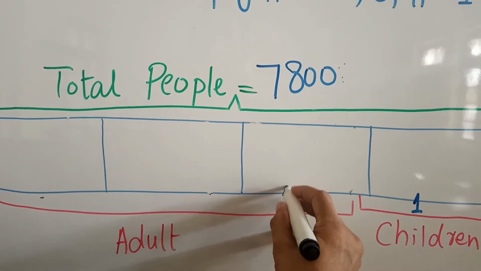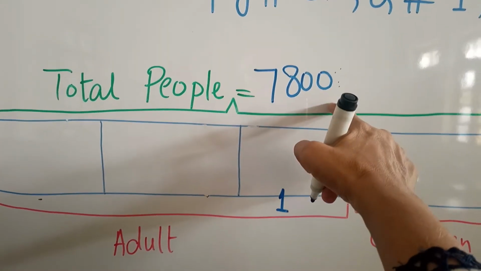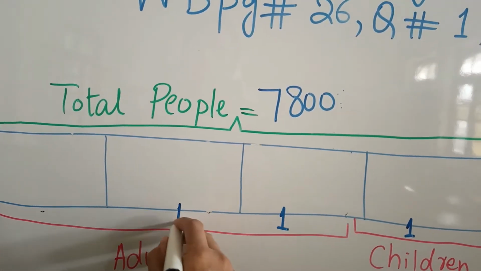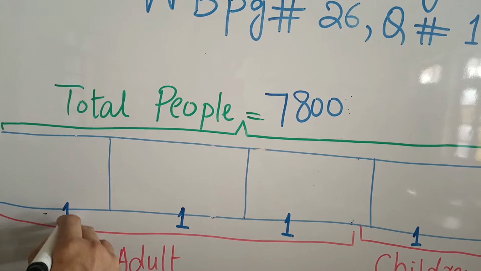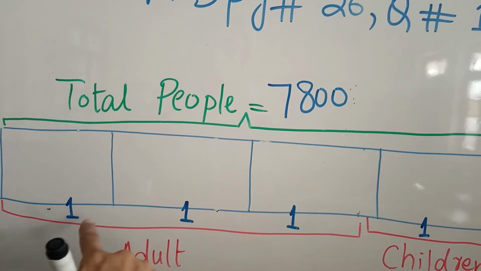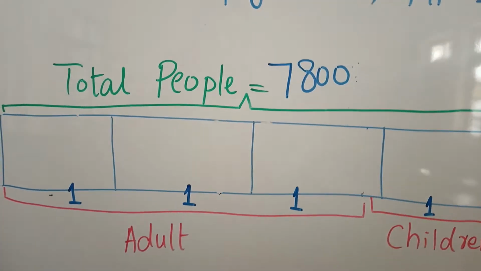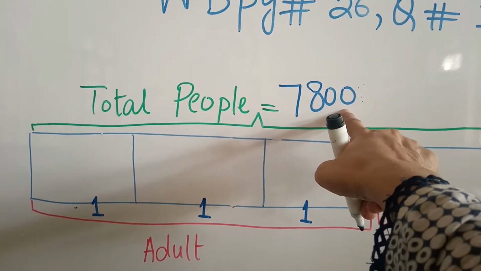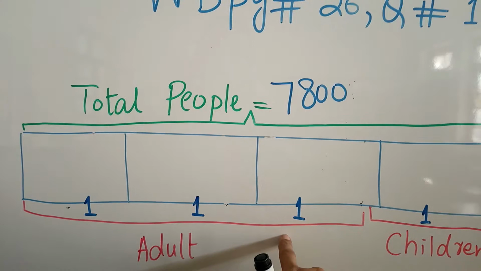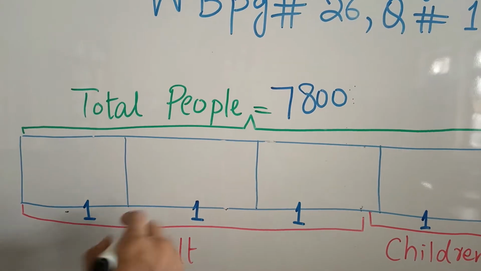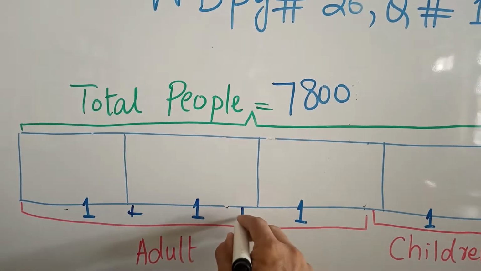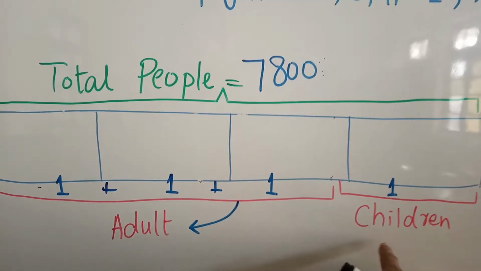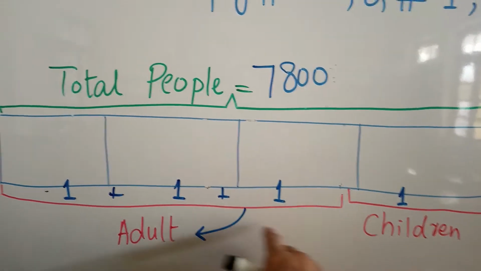If we divide these 7,800 people into 4 portions, 1 time, 1 time, 1 time, 1 time, 1, 2, 3, 4, in 4 parts we will divide these 7,800 people. Out of these 4 parts, 3 parts will be of adults, but 1 part will be of children.